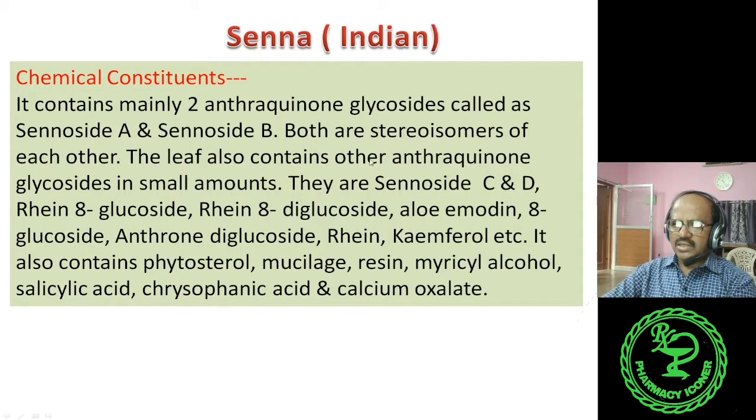The leaf also contains other anthraquinone glycosides in small amounts. They are Sennoside C and D, Rhein 8-glucoside, Rhein 8-diglucoside, Aloe-emodin 8-glucoside, Anthrone diglucoside, Rhein, Kaempferol, etc. It also contains phytosterol, mucilage, resin, myricyl alcohol, salicylic acid, chrysophanic acid and calcium oxalate. So these are found in a very trace amount.